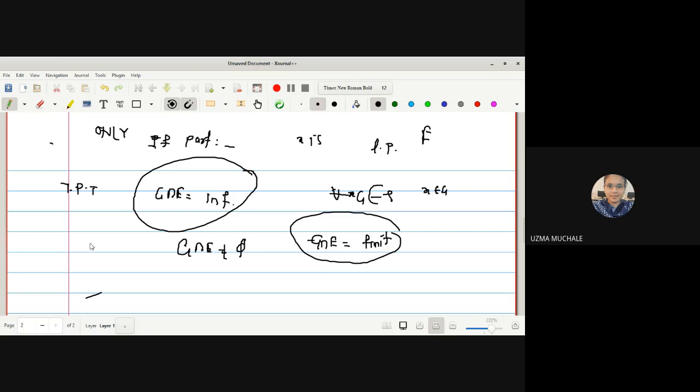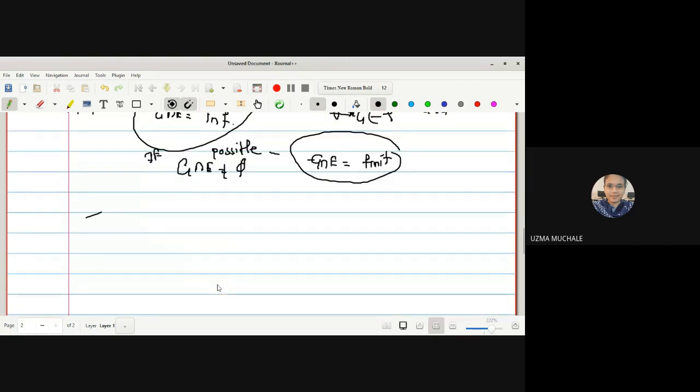Correct? So if possible, let us assume that G intersection E contains a finite number of members. So can I write this as G intersection E minus singleton x is also some finite number? Which implies we can say F is equal to G intersection E minus singleton x.